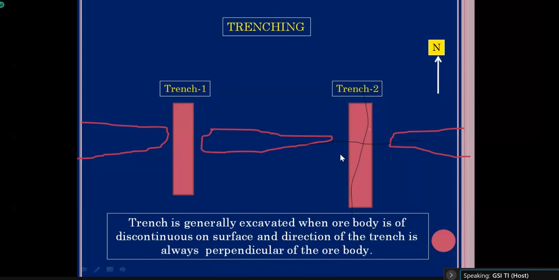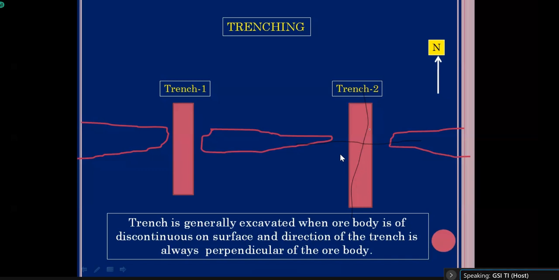Generally, the dimension of the trench, that is the length of the trench, will always depend upon the width of the ore body. If your ore body is 10 meters in width, your trench should be 11 or 12 meters in length, and depth will be up to 2 meters, because after 2 meters it is not feasible to excavate a trench because it is not safe. Okay.